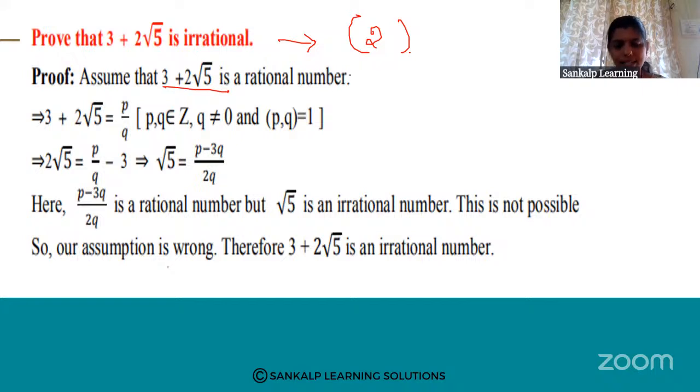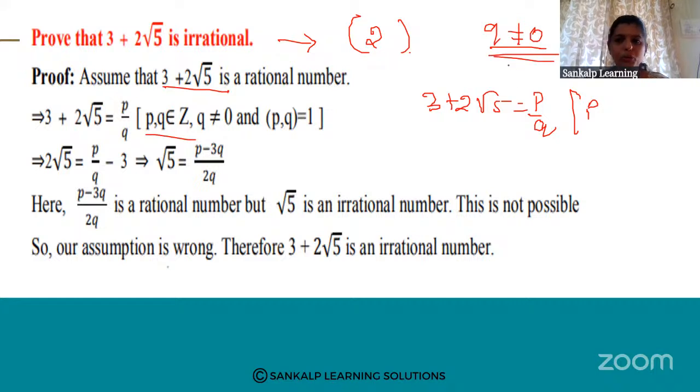What is the condition for a rational number? Rational numbers are in the form p by q. That is, 3 plus 2 root 5 is equal to p by q, where p, q belong to integers and q is not equal to 0. This is very important.